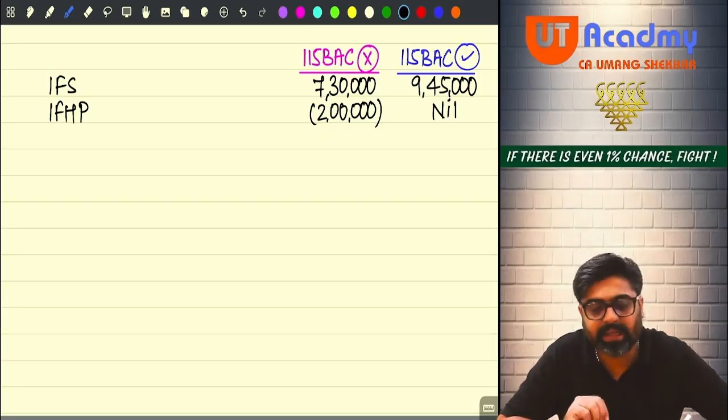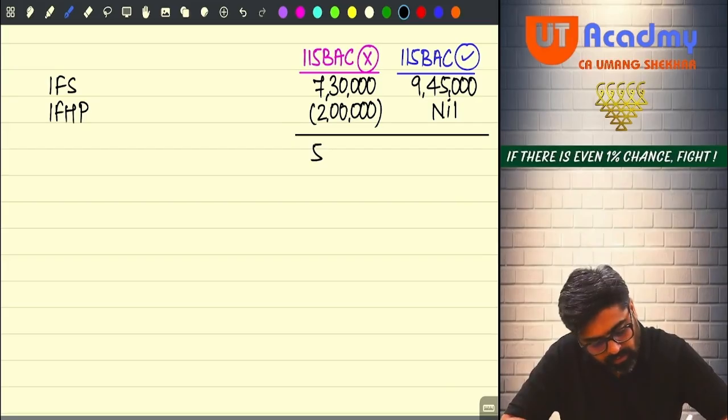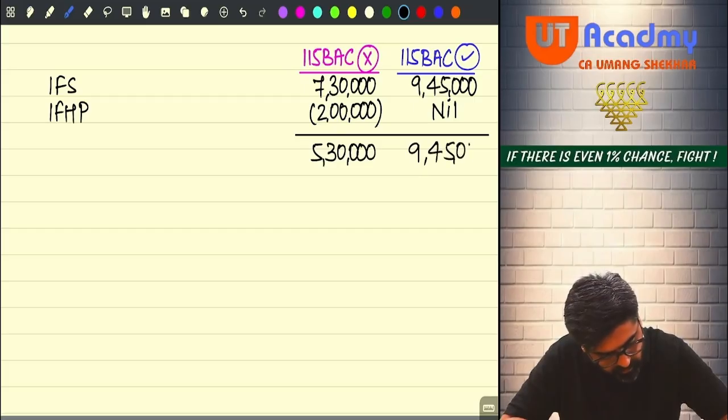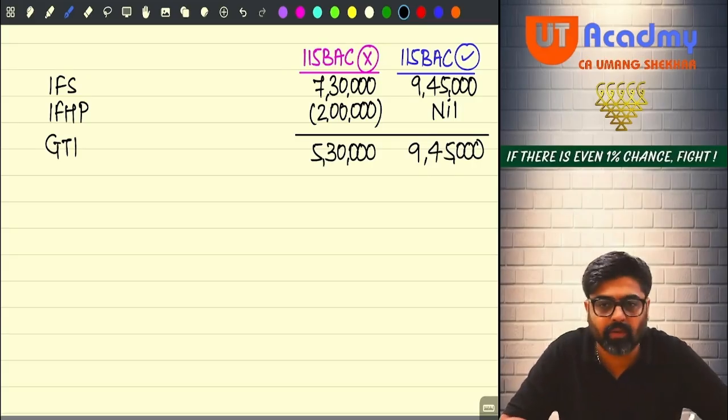Yes or no? Anything else given in the question? No. No other head of income given. Okay. So what we are going to do now? We are going to do the total. So this will be 5,30,000 and this will be 9,45,000. This will be your GTI. Please check the amount of GTI once. GTI same. Correct?